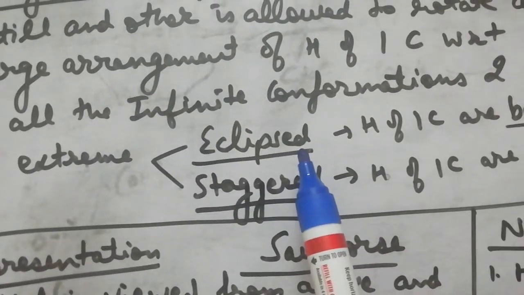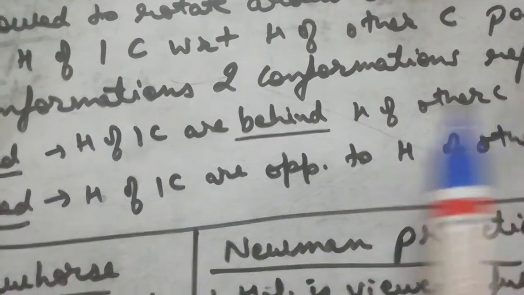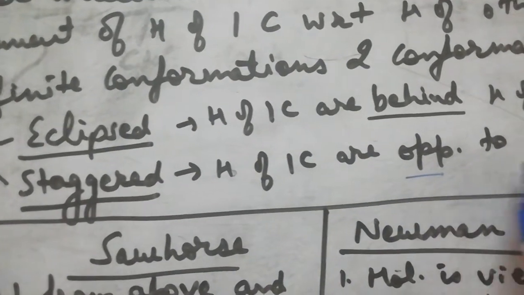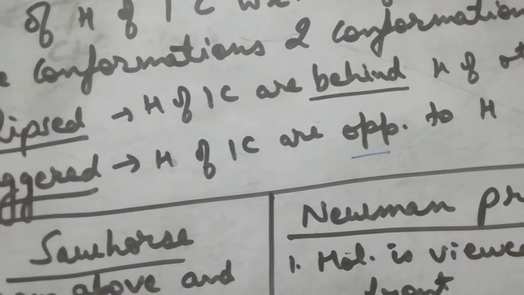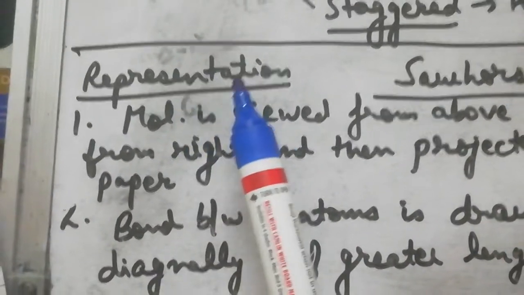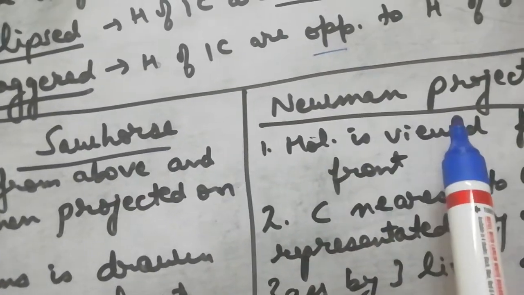So what is eclipsed conformation? In this, the hydrogens of one carbon atom are behind the hydrogens of the other carbon atom. And in staggered conformation, the hydrogens of one carbon atom are opposite to the hydrogens of the other carbon atom. So how will we represent these eclipsed and staggered conformations? Representation of conformations can be done by Sawhorse projection formula and Newman projection formula.